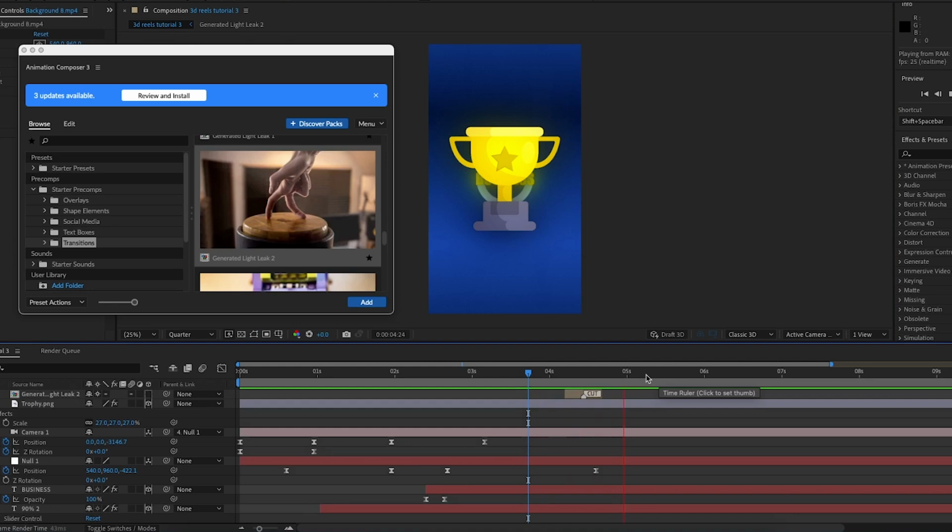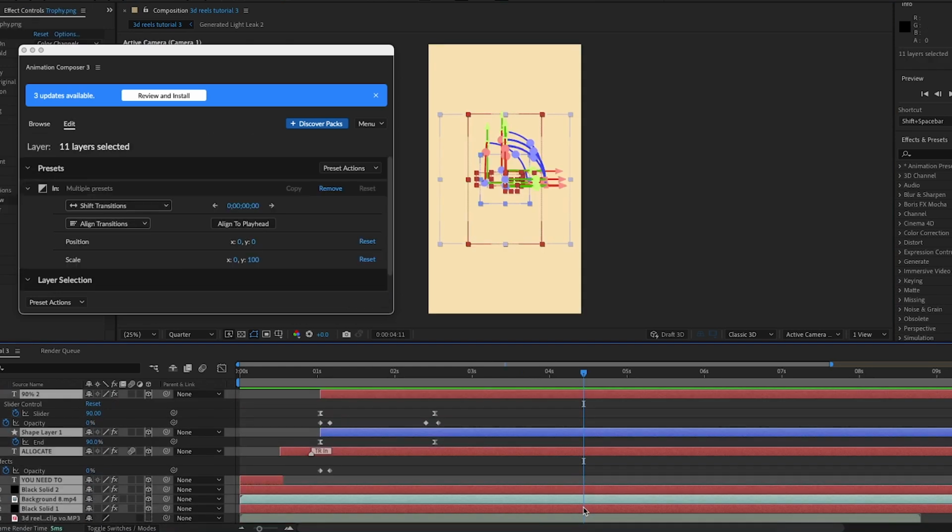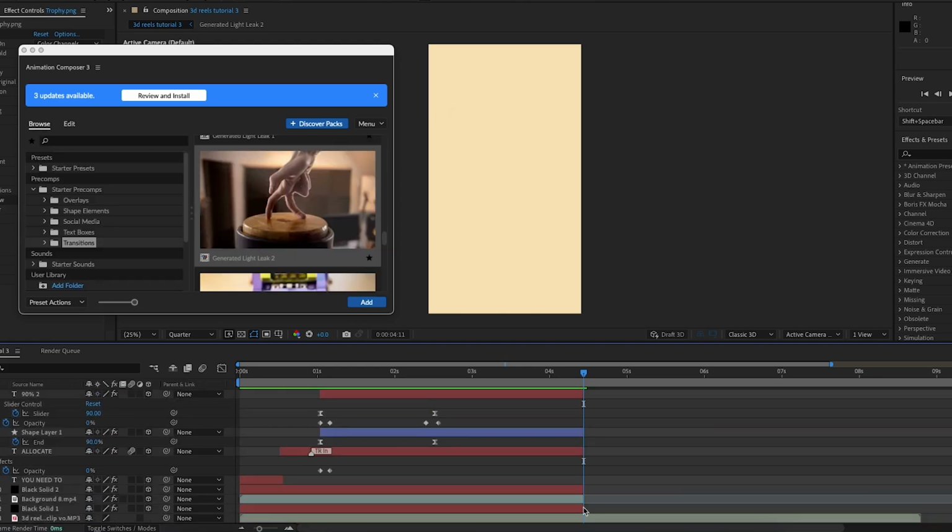And at the exact cut of the transition, I'm going to highlight all of the other layers apart from the voiceover, and I'm just going to press Control Shift D or Command Shift D to basically cut it. And basically everything we've done until now is now being cut at this point. And now we're going to create a new camera and new everything within a new scene, I guess, and